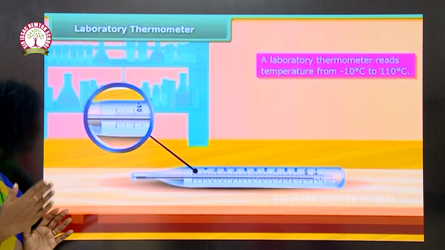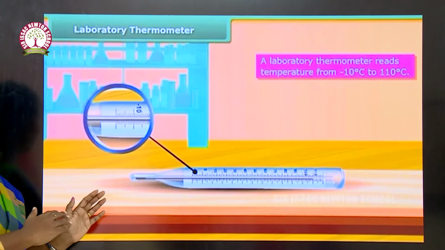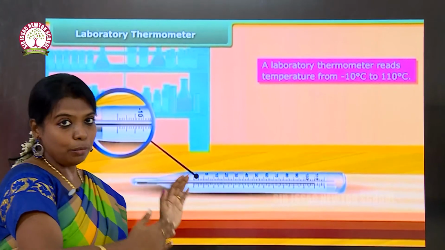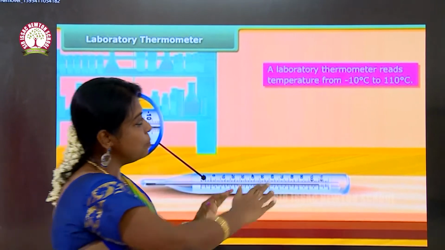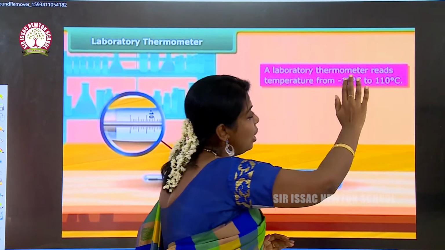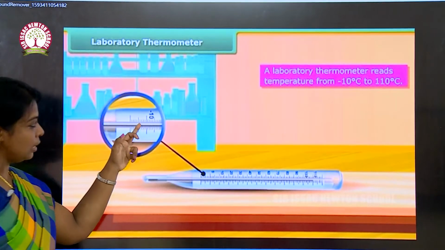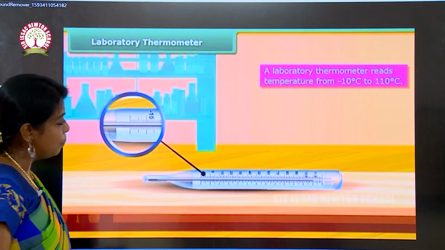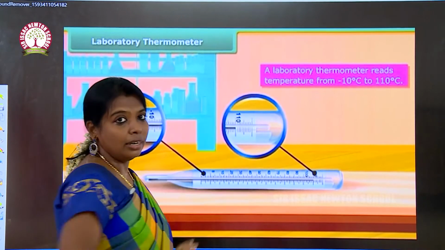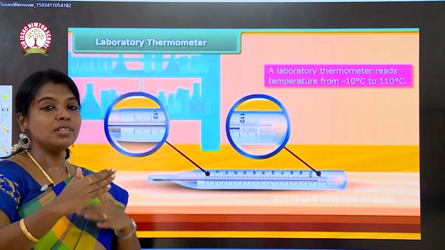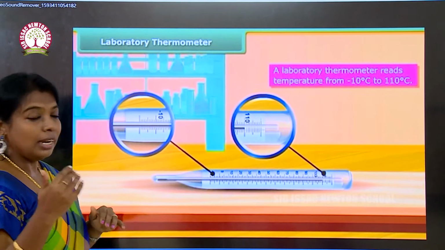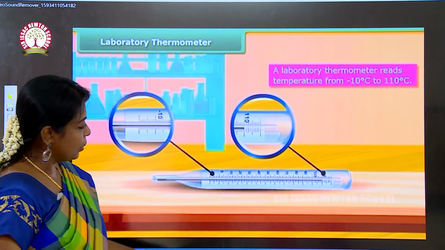In the clinical thermometer the range varies, but in the laboratory thermometer the value is between minus 10 degrees Celsius and 110 degrees Celsius. See here, it's minus 10 degrees Celsius and the higher value is 110 degrees Celsius, because the variations will be in the laboratory.